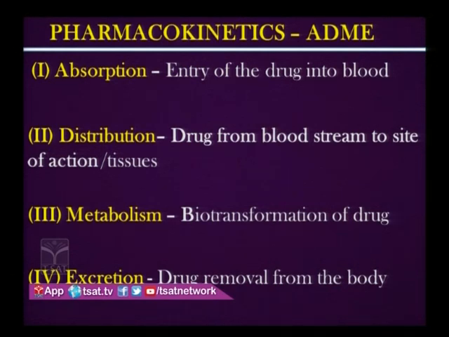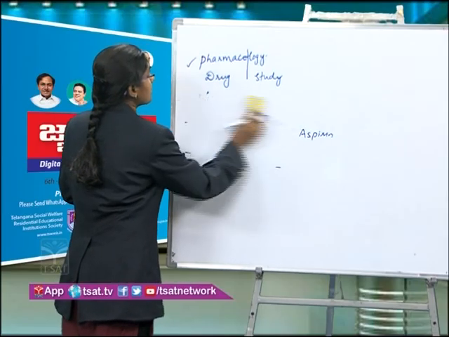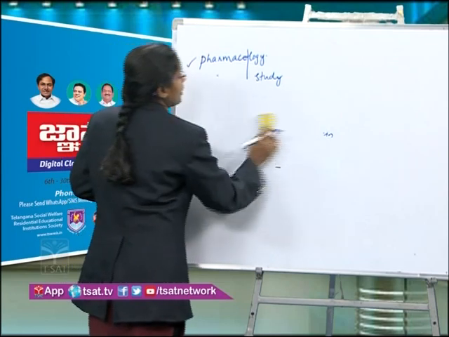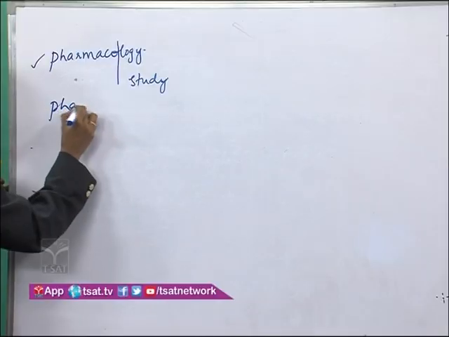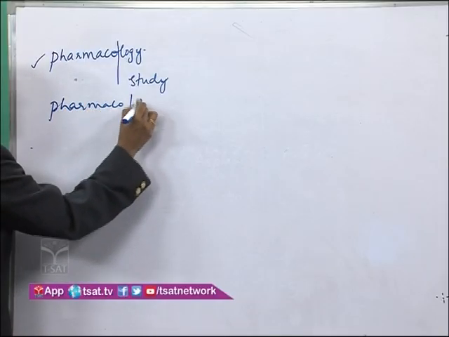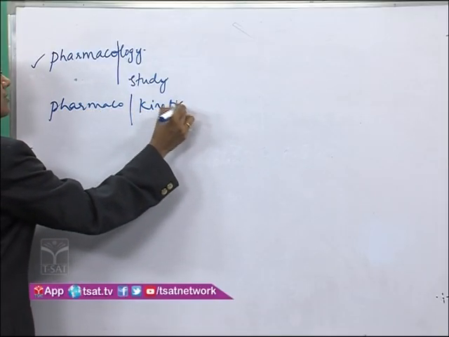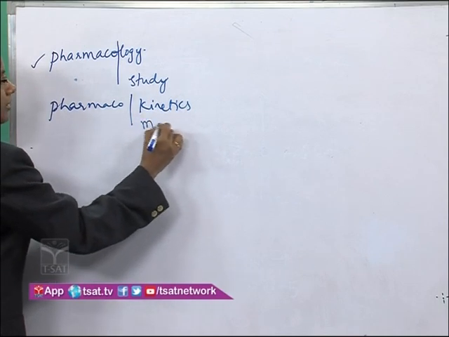Then we will go for pharmacokinetics. What is pharmacokinetics? Already we have discussed what pharmacon is. Pharmacon means drug. Kinetics is the subject that deals with movement, right?